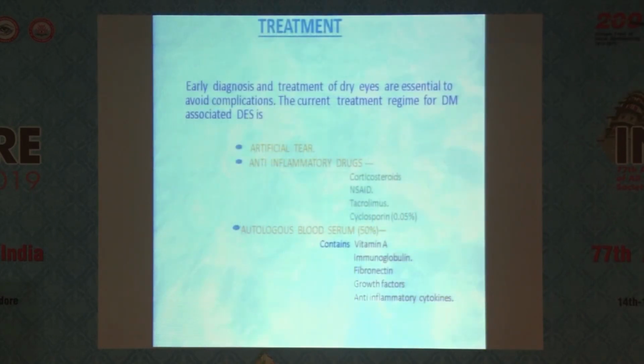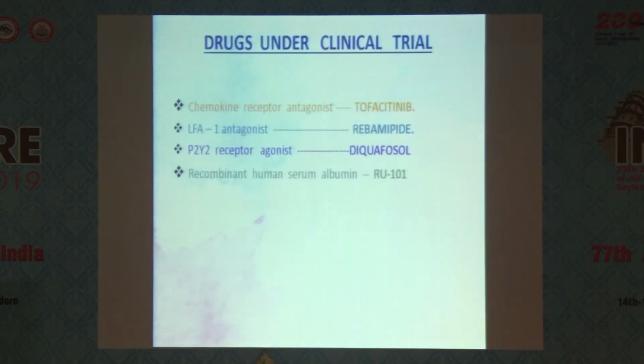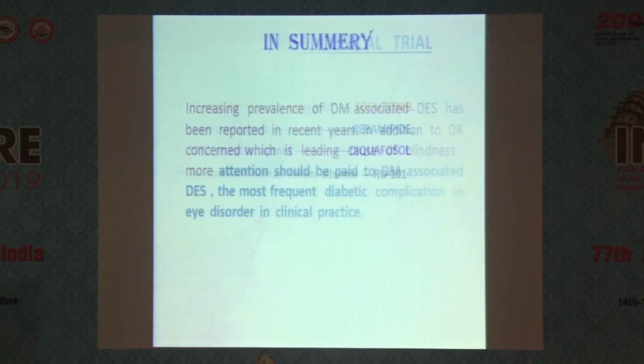Early treatments for dry eyes are artificial tears, anti-inflammatory drugs, that is corticosteroids, NSAIDs, tacrolimus, cyclosporine, and autologous blood serum. Drugs under clinical trial are the chemokine receptor antagonist, that is tofacitinib, the LFA1 antagonist, that is lifitegrast, the P2Y2 receptor agonist, that is diquafosol, and recombinant human serum albumin, RU101.